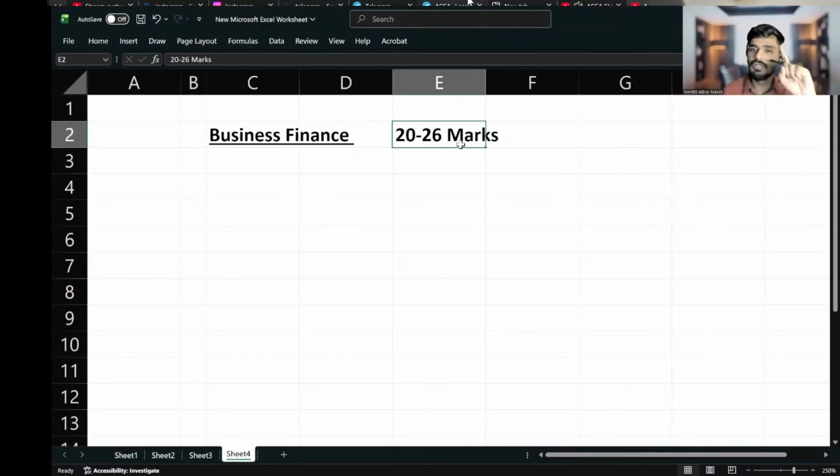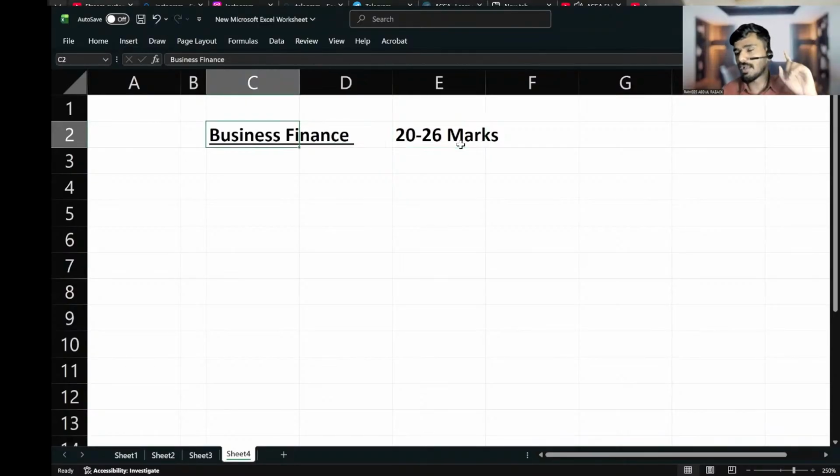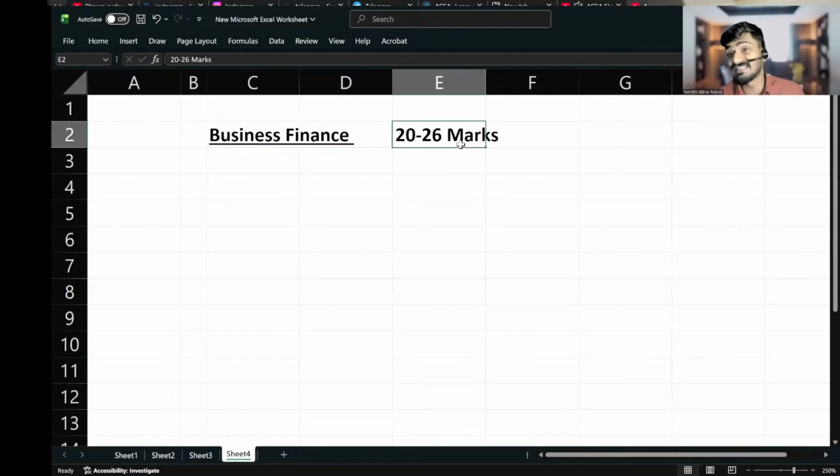In Section B, there will be 3 questions. One question can be from business finance, and you can also expect 3 or 4 MCQs. That's why I'm writing 26 here. 3 MCQs plus a question in Section C: 3 into 2 is 6, plus 1 into 20 is 20. It's 26 marks. That is the maximum you can expect.